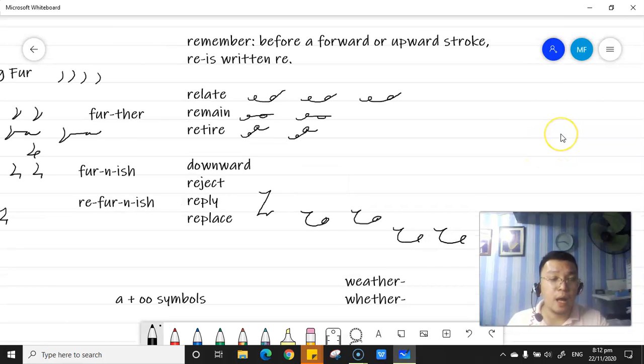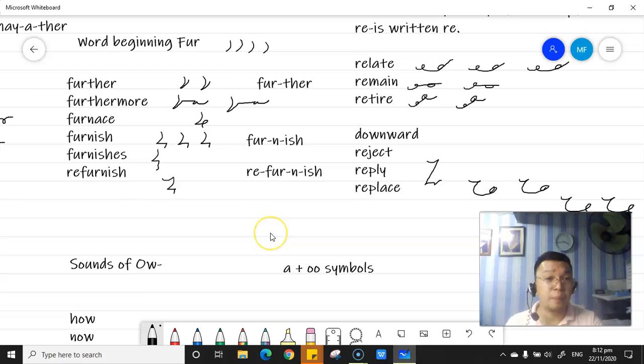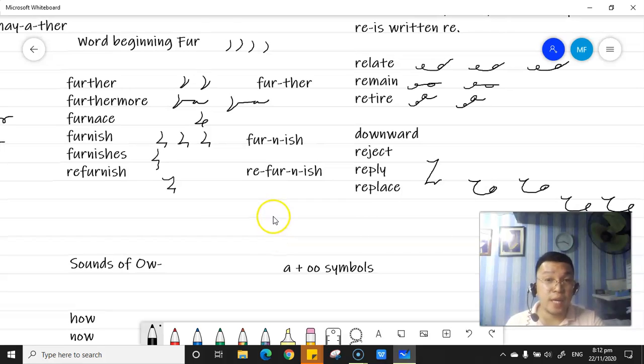Kapag the word beginning re, ang kasunod niyang outline is upward and then moving forward, such as L or M, you have to put the R and E symbol. However, if it is downward, such as reject and reply, you have to just put the symbol R to represent the word beginning re. Okay, are we clear?